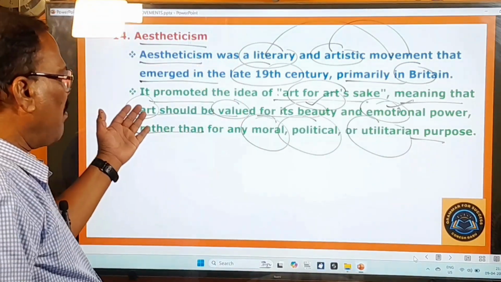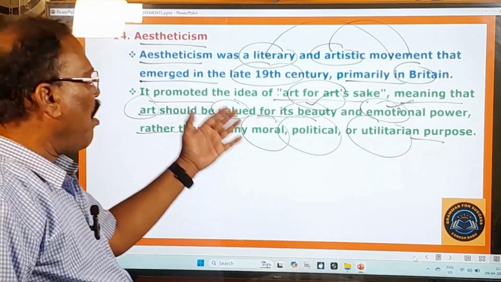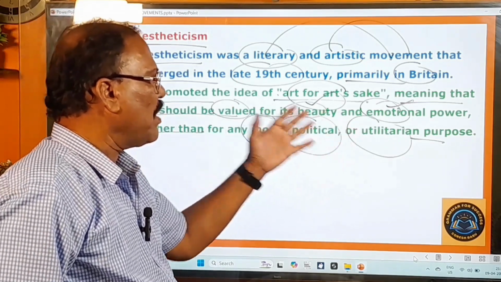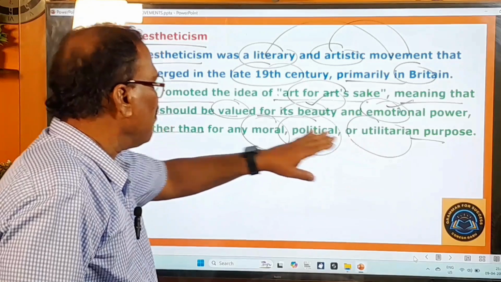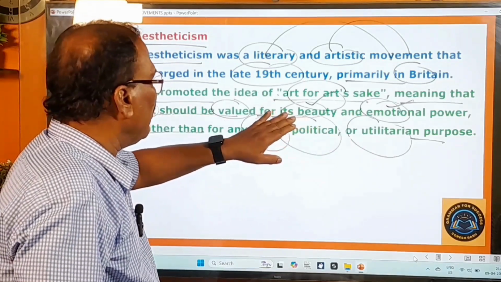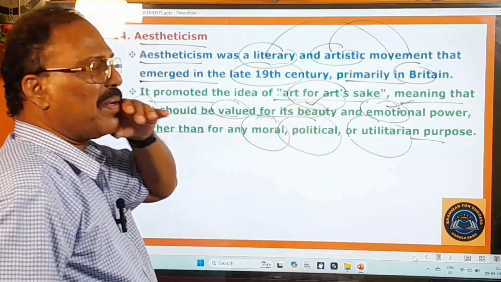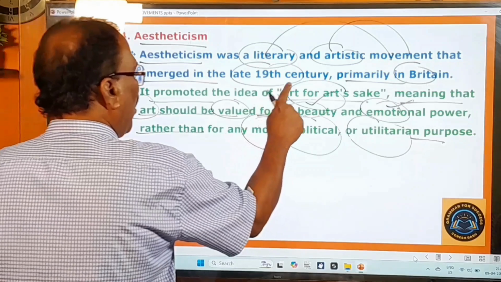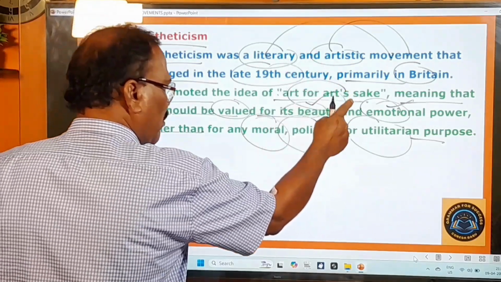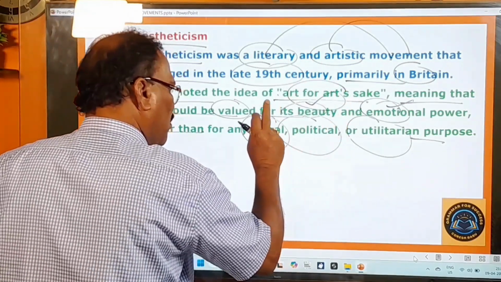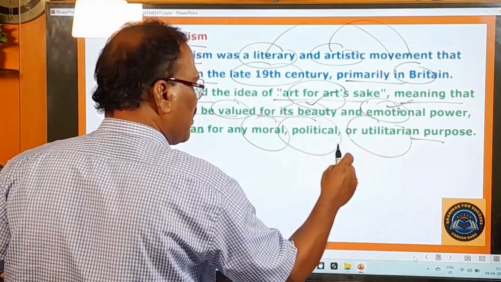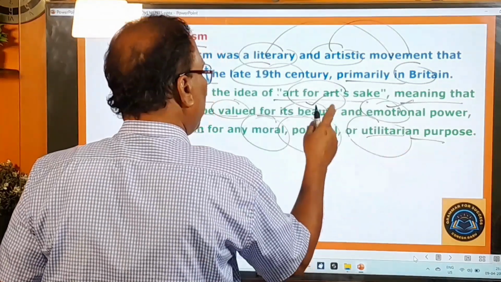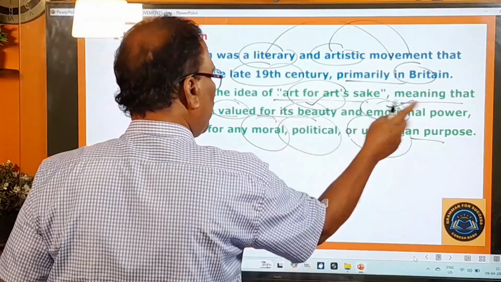It should not be valued for moral, political, or profit purposes, but only for beauty and emotional power. This is the meaning of art for art's sake.